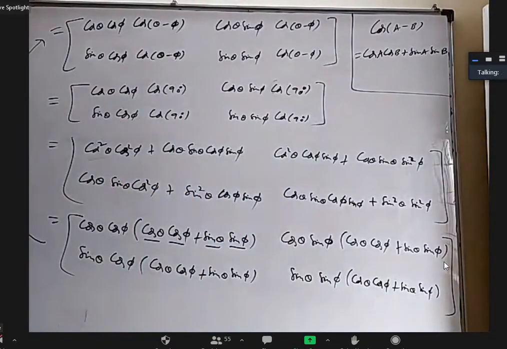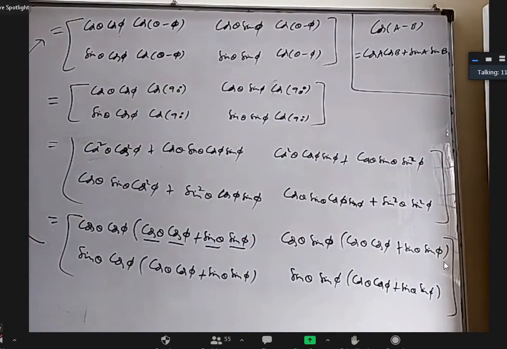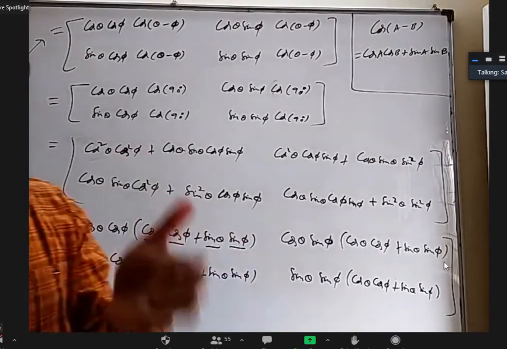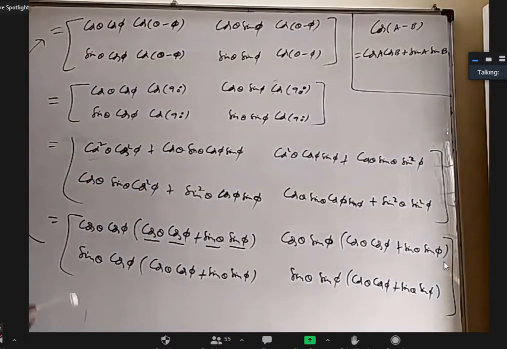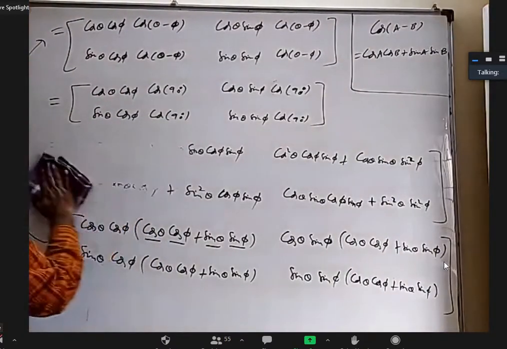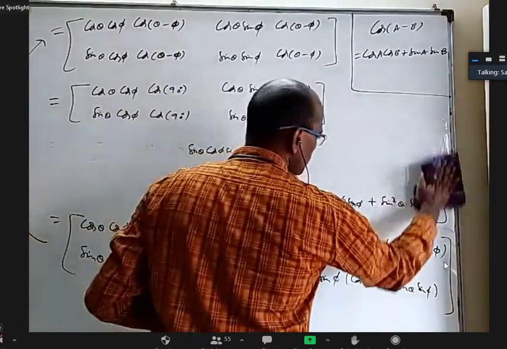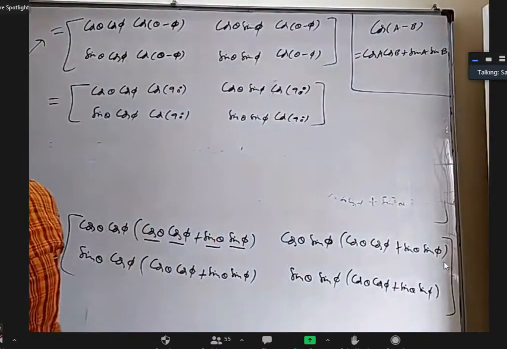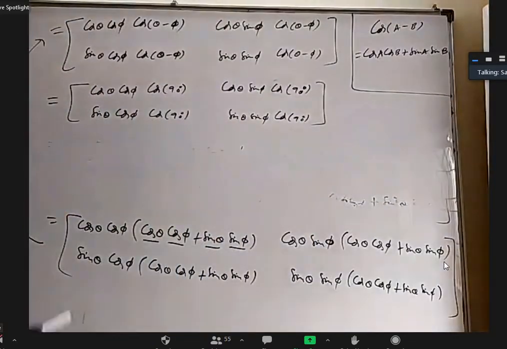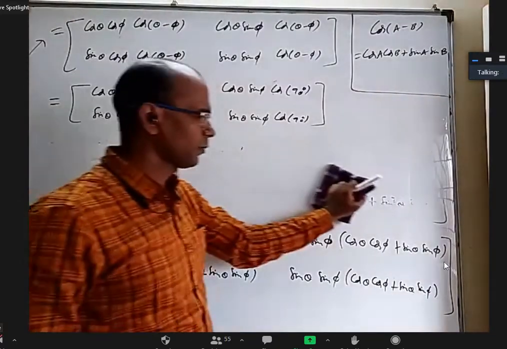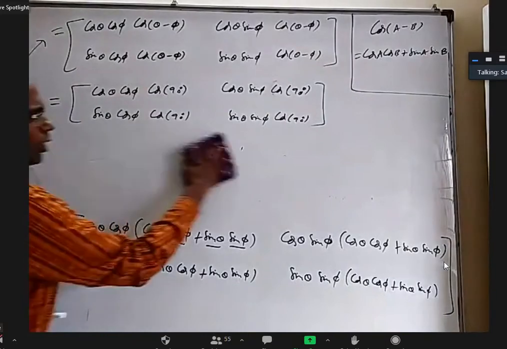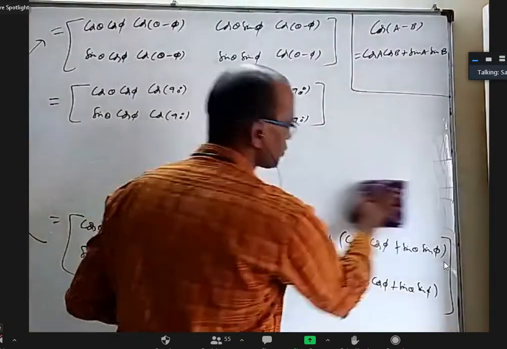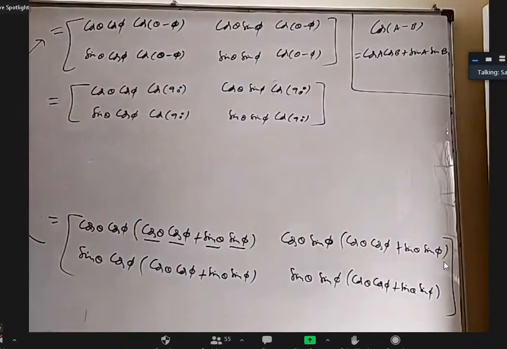So how did you get theta minus phi as 90 degrees? In the question it is given right in the beginning, theta minus phi equal to pi by 2. I said pi by 2 is 90 degrees. Remember that? So how is pi by 2 90 degrees? That part I am going to tell in trigonometry. Pi by 2 is a radian scale and 90 degrees is a degree scale. What is radian? How to convert from radians to degrees? How to convert from degrees to radians? We are going to discuss that in trigonometry.